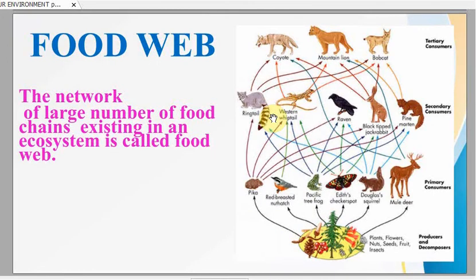Now we will study about the food web. A food web is a network of a large number of food chains existing in an ecosystem. Whenever a large number of food chains are taking place in a particular ecosystem, they get interlinked with each other and form the food web. And in a food web, an organism is provided with a large number of eating options.